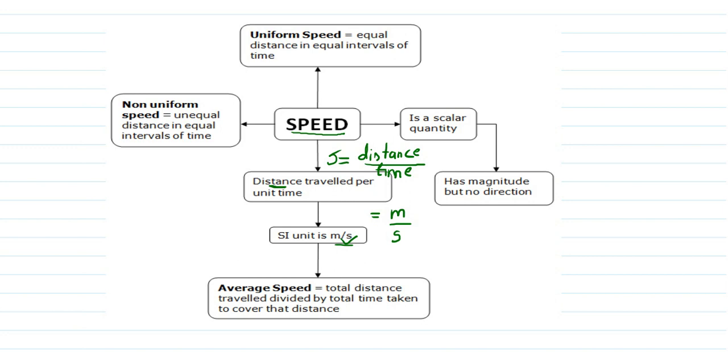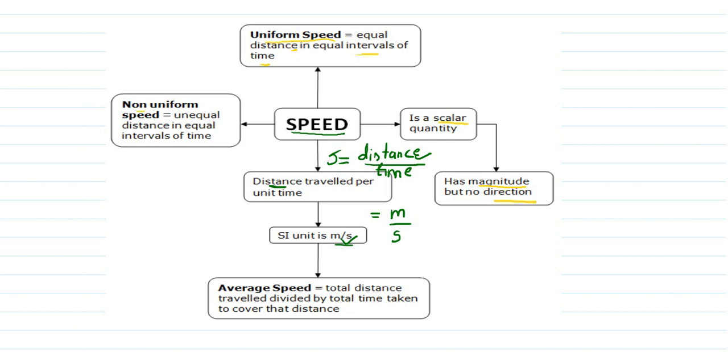Student, speed is a scalar quantity. Why is it scalar? Because it is measuring distance, and distance is itself a scalar quantity, just as we have learned. If it is a scalar quantity, that means speed will have only magnitude and no direction. Now speed can be classified into different categories, like uniform speed. What do we mean by uniform speed? When an object travels equal distance in equal time intervals.